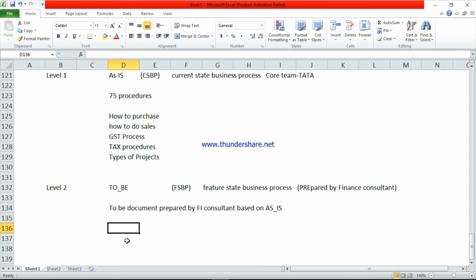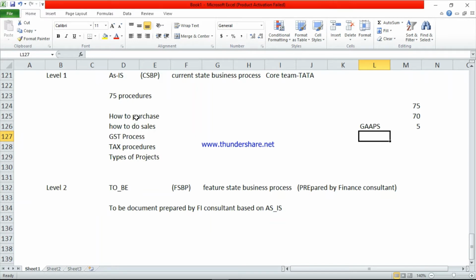Suppose in level 1 they have prepared 75 documents, but in level 2 to be they prepared only 70. There are 5 documents missing. These 5 are the gaps. See here, currently Tata is running 75 procedures.